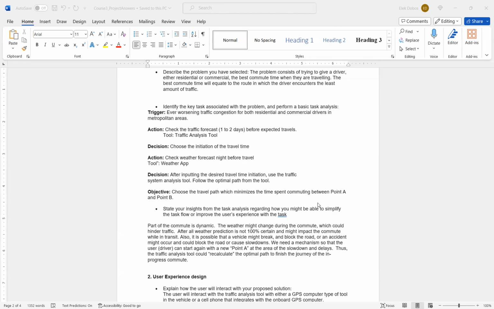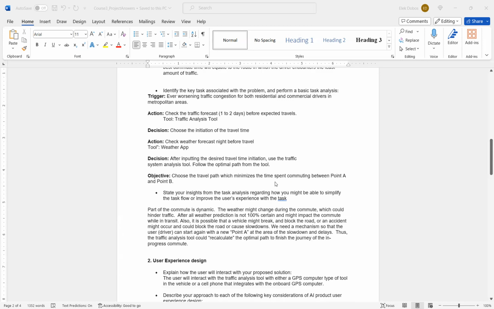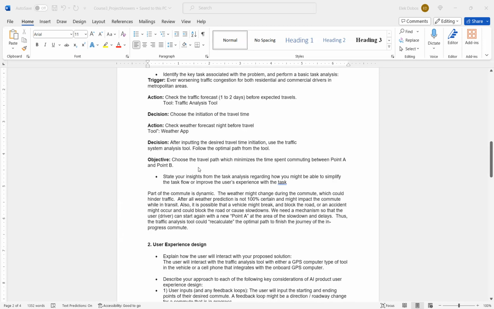Another decision would be, after inputting the desired travel time start, we're going to use the traffic system analysis tool and follow the optimal path from the tool. Our objective is to choose the travel path which will minimize the time spent commuting, basically, between point A and point B.